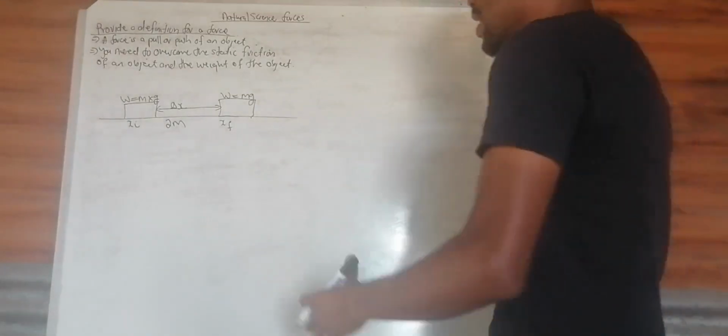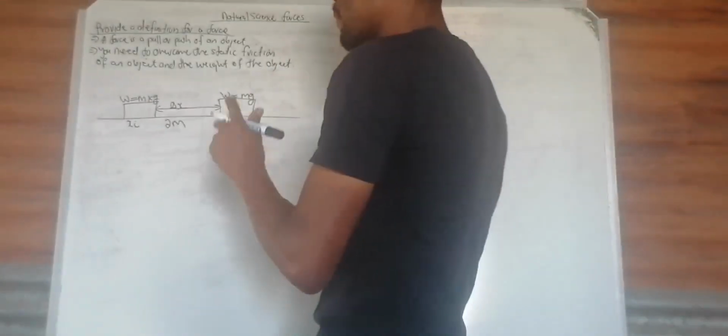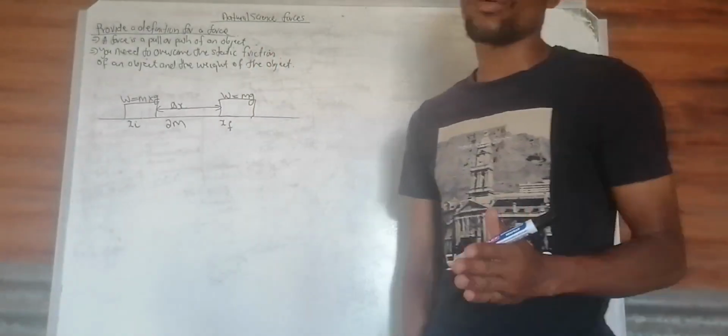One of our tests is whether you understand it, and whether you are able to reason scientifically about what is happening here. Remember, there are two things. When an object is resting on the surface, we need to overcome the static friction, which is the friction that holds the object stationary. Secondly, there is what we call kinetic friction.